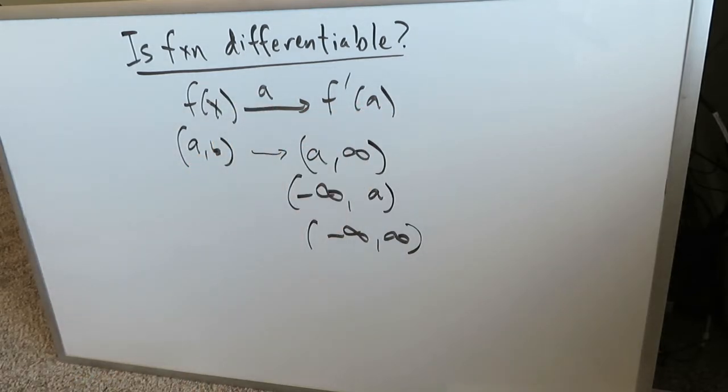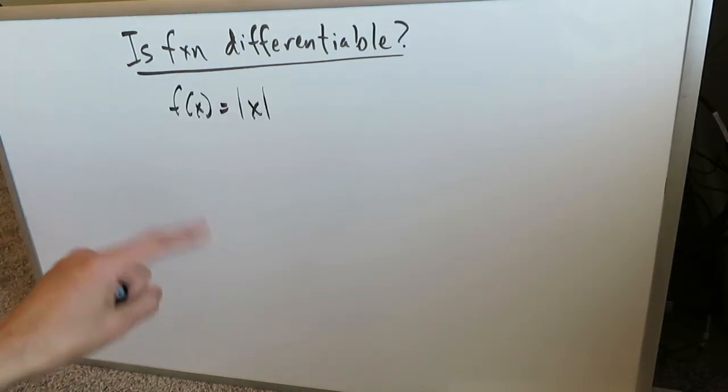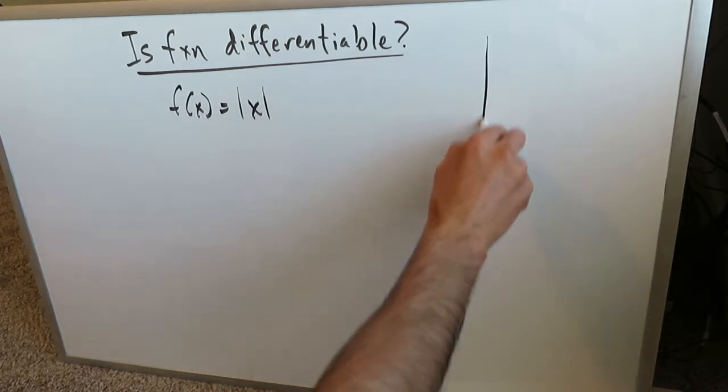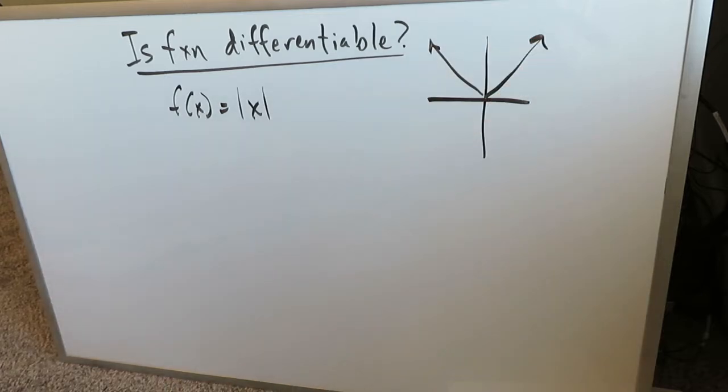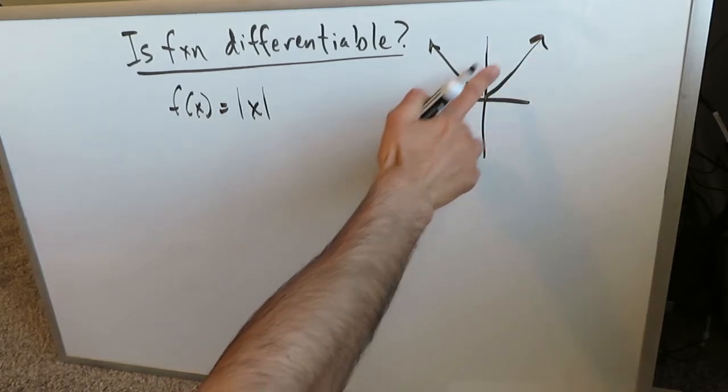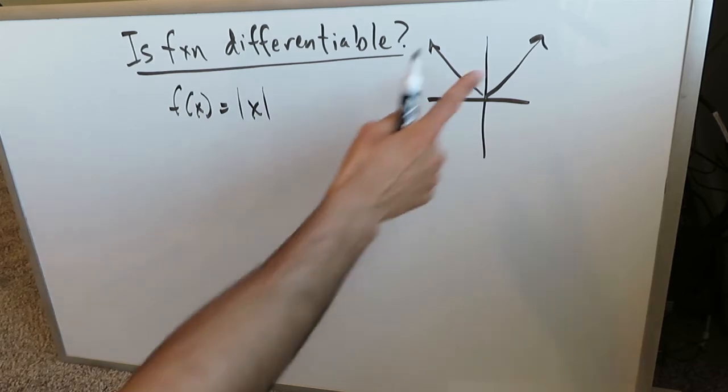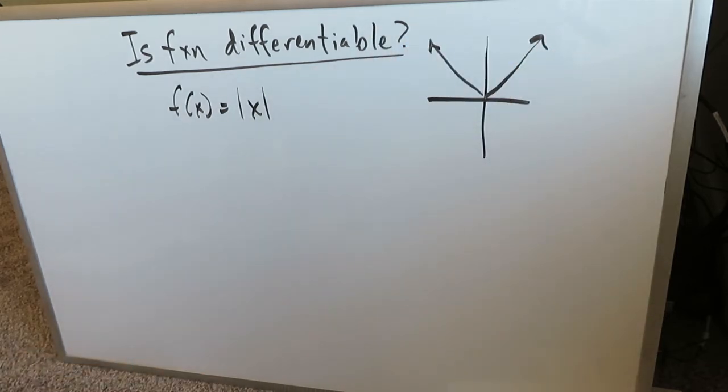I want to show you an example of a function which happens to be differentiable at every point on its domain except for one point, and we will look at that. If you look over here at the function absolute value of x, by means of a graph it has a curve, or let's just say a graph which looks like this. Intersection at the origin (0, 0), then it extends up towards positive infinity and minus infinity. The question is, is this function differentiable at every point on its interval, or is there a specific point on this function where it is not differentiable? Well, we want to answer that question.